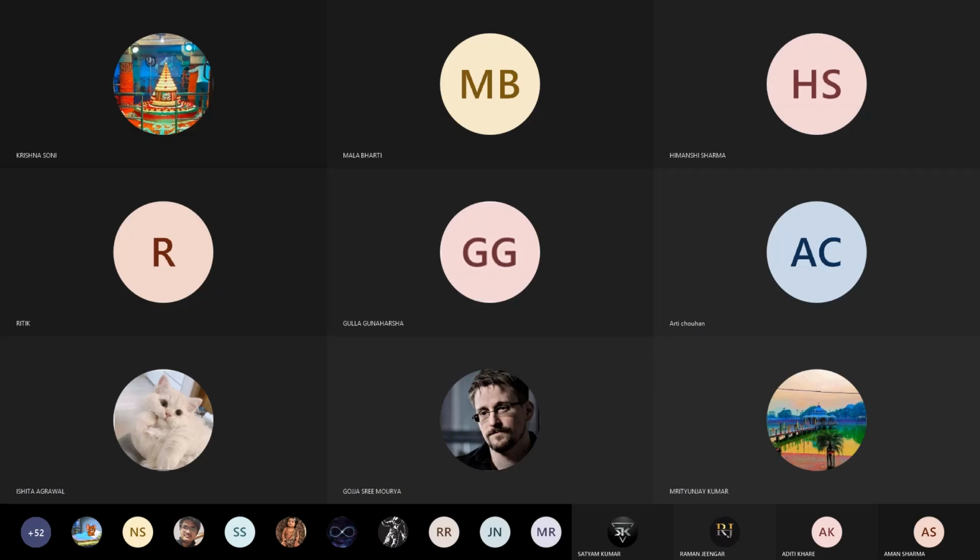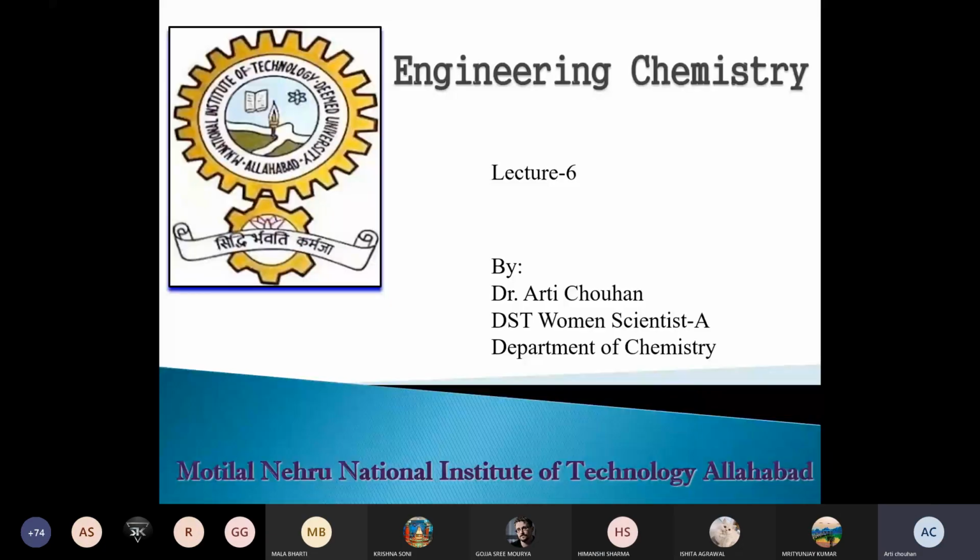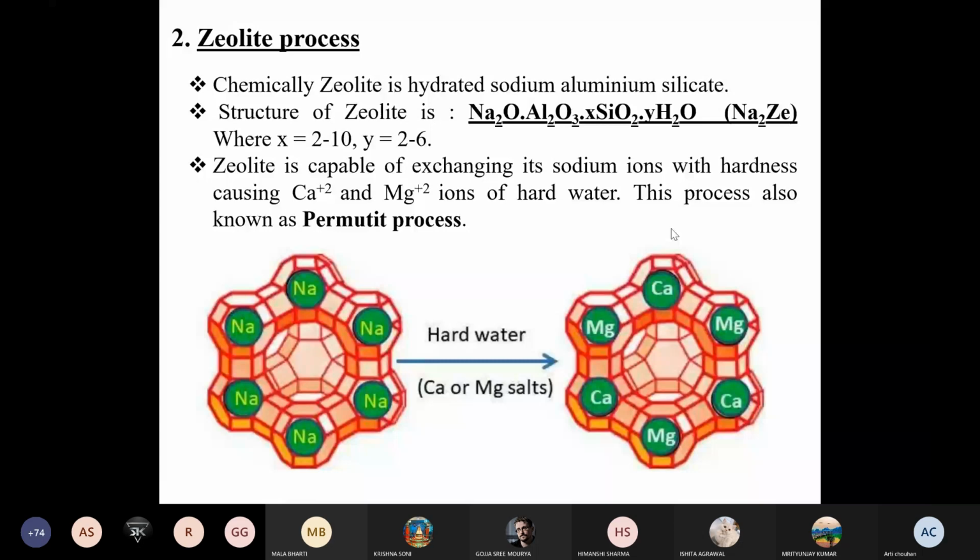So let's start today's lecture. Till now we have covered, in water chemistry, the hardness, then alkalinity, then all the troubles, then how to solve that particular water if that water is hard. So hardness of the water is caused by the presence of a large amount of the salts of calcium and the magnesium.